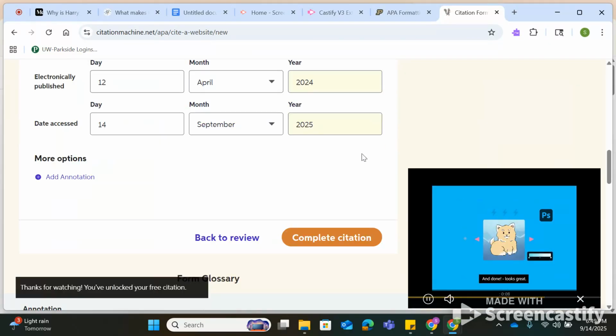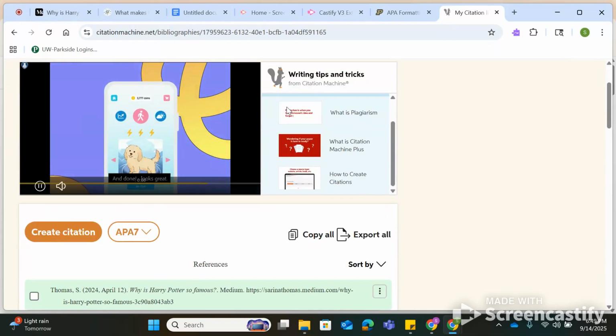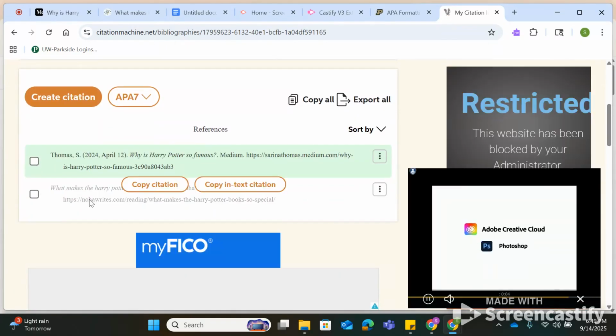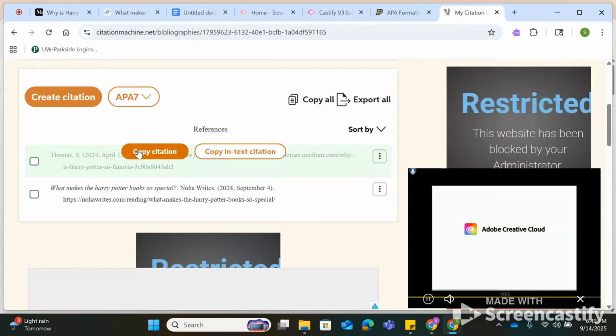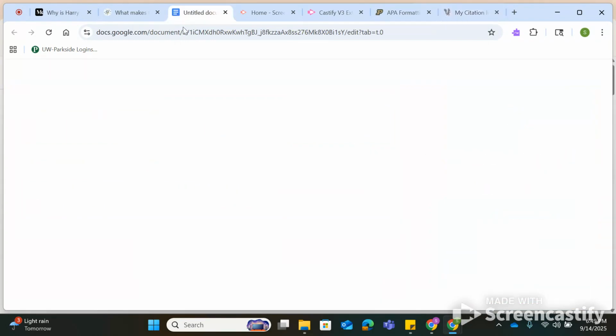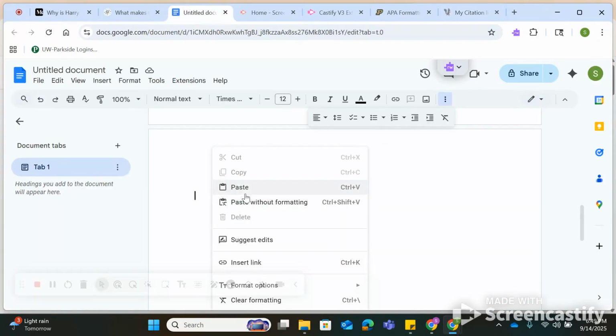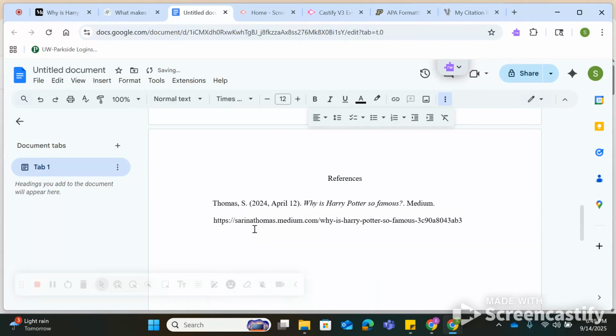Oh, perfect. Okay, now that our ad's done, it is going to shoot out a beautiful citation for us. Copy citation, put it onto our little thing here. Wait a minute, we have some problems. First problem, why did it put it all the way over there? No, it needs to be flush.